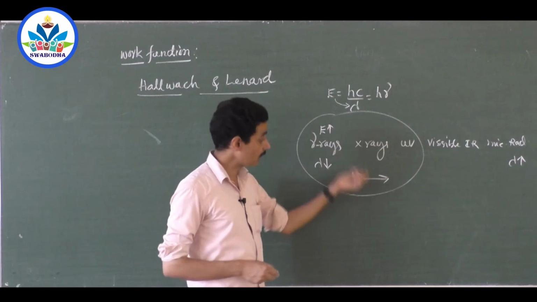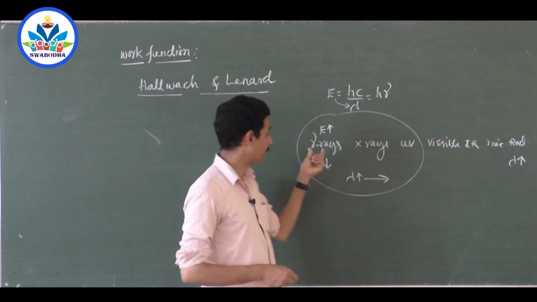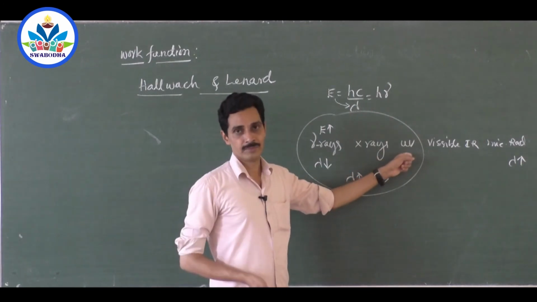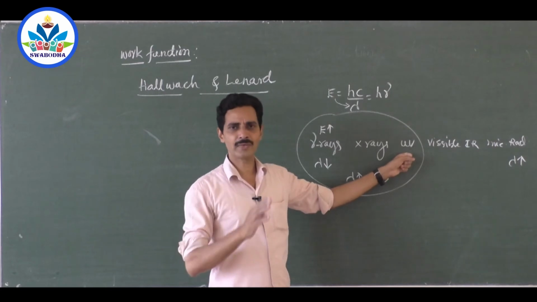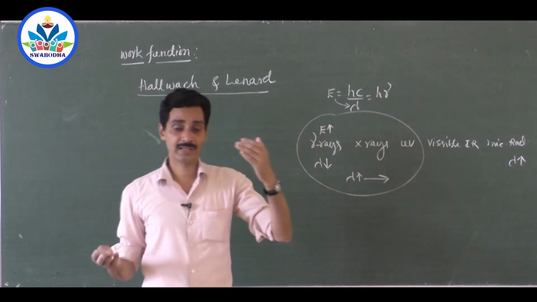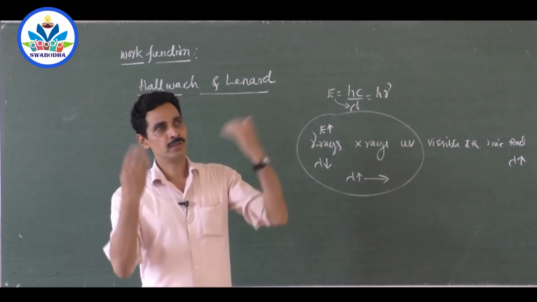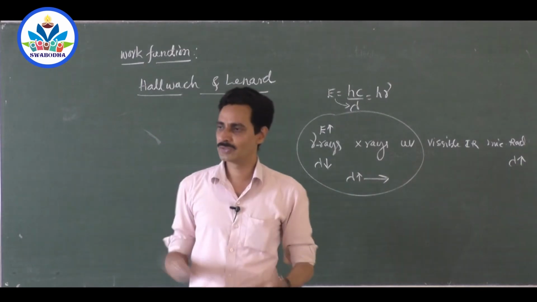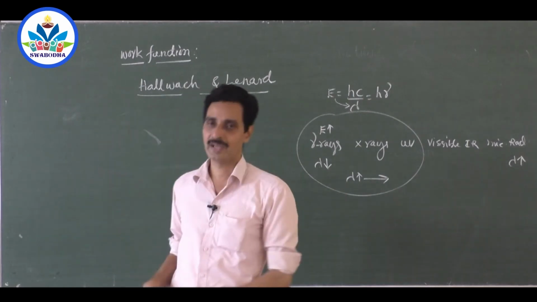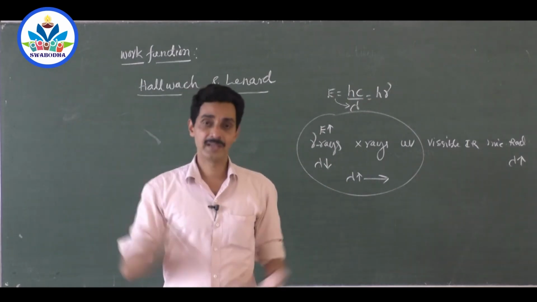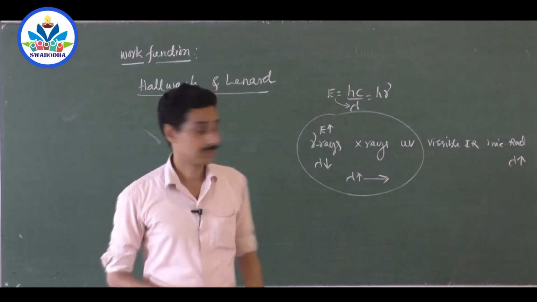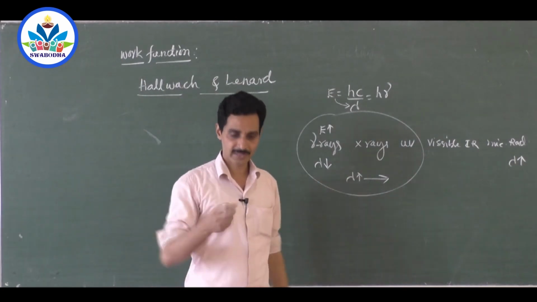Then X-rays are also highly energetic, but less so compared to gamma rays. Ultraviolet comes next. It is also injurious to living beings, but some part of ultraviolet light is not so injurious, so you can tolerate it, because some part of it is needed for us, right? People say that once you wash clothes, you should dry them using sunlight, not inside your house. When you put them outside, ultraviolet radiations fall on the clothes and kill small microorganisms. That's why you should get exposed.